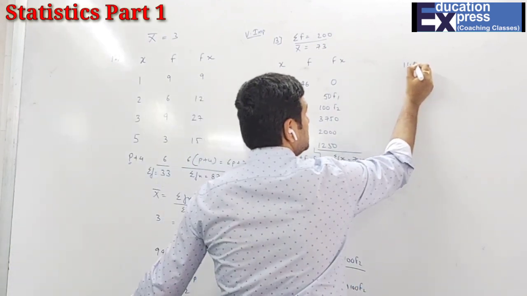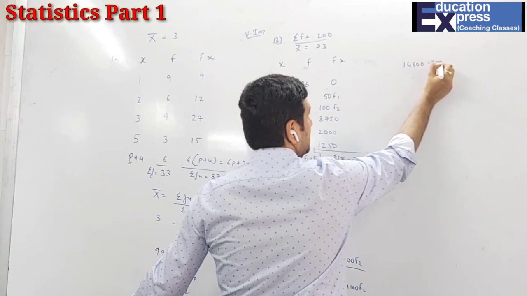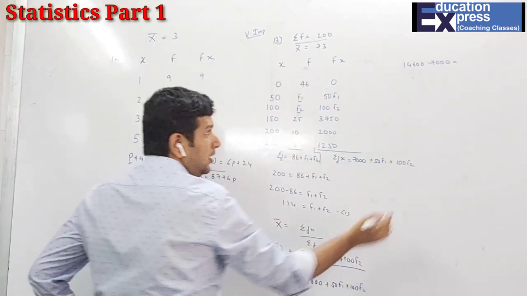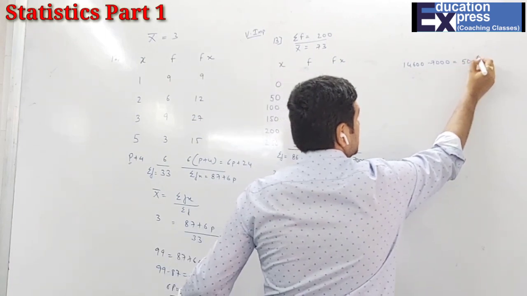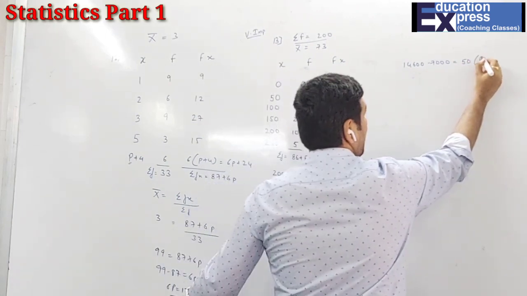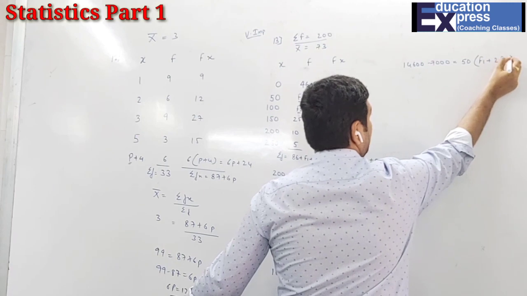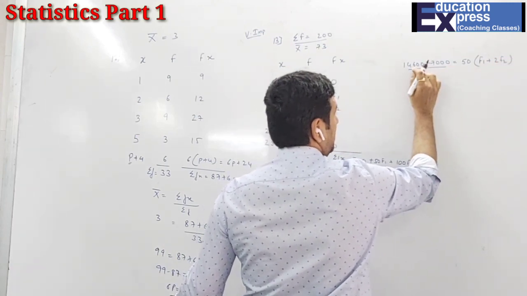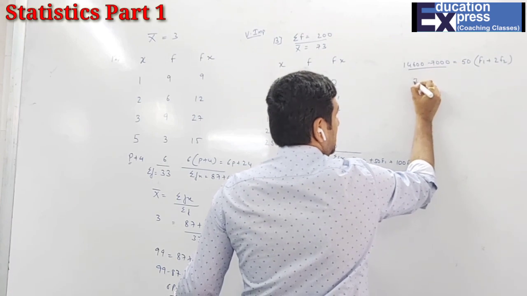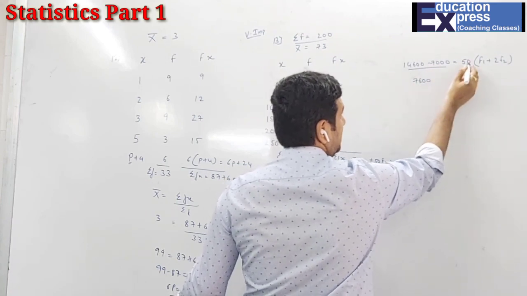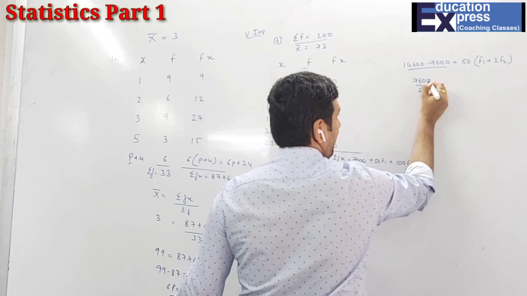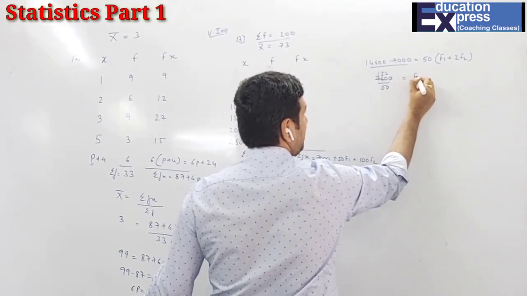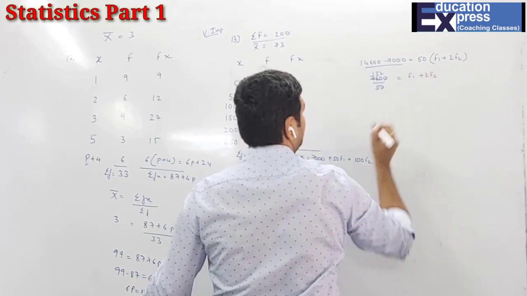Now this will come here. So 14,600 minus 7,000 is equal to, can I say 50 and 100 have 50 common? So can I take 50 as common over here? So what is left? f1 plus 2f2. So now this will come here. Sorry, 14,600 minus 7,000 is 7,600. 50 will come down. 152 is f1 plus 2f2.